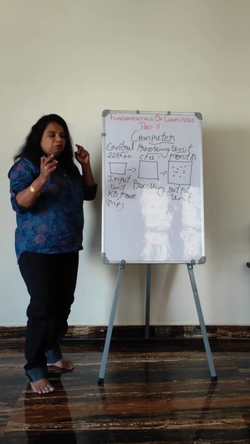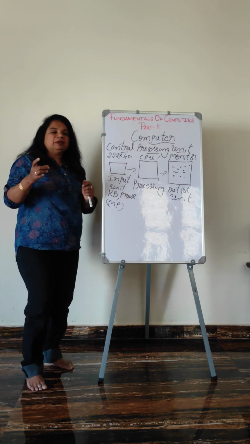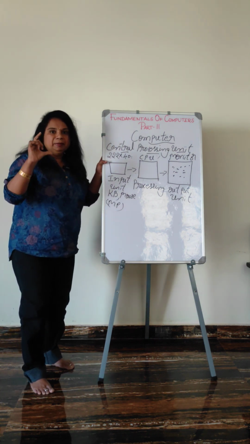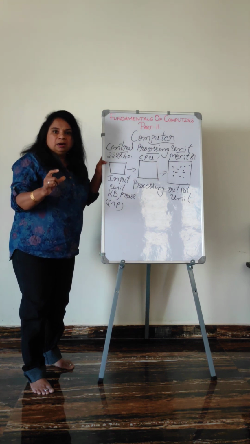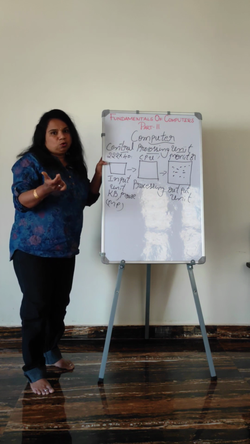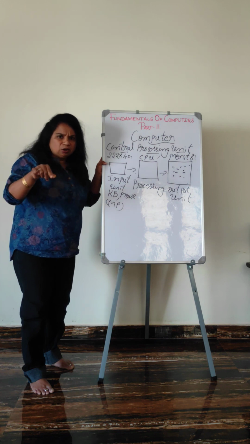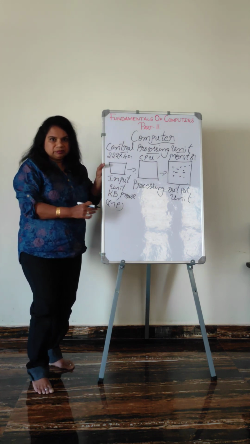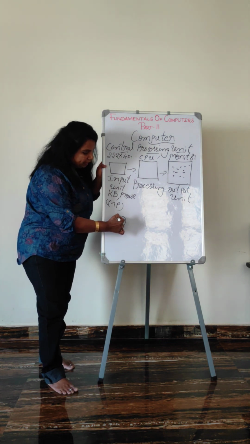Let me tell you, take for example Maggi. If you want to eat Maggi, what do you need? The main things are the Maggi packet, water, oil, a stove, and a few other things, like vegetables or mustard for seasoning if you want. You need all those things. Those are like the input, the raw materials which we need.